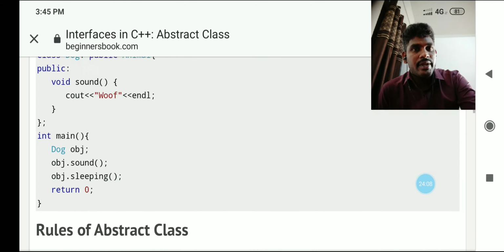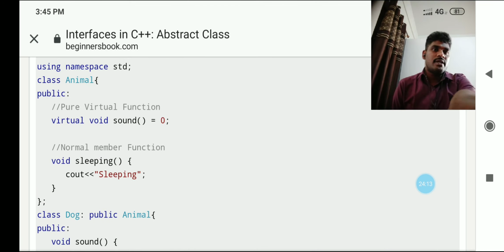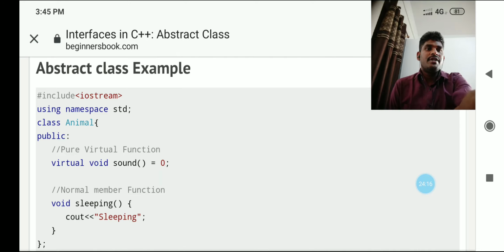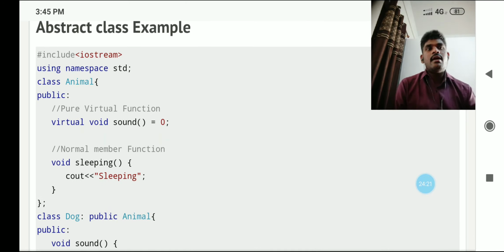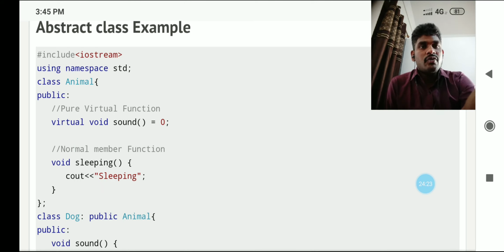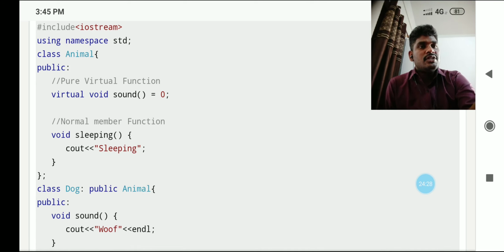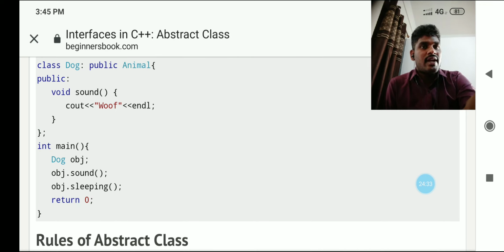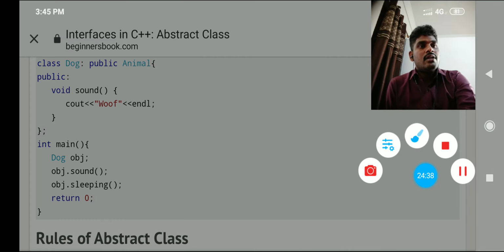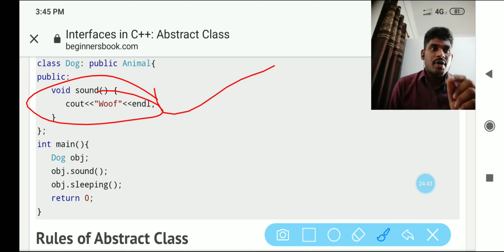Look at this example here. What is the pure virtual function? Virtual void sound is the pure virtual function, and this virtual function should be implemented in the derived class. So, pure virtual void sound equal 0. This virtual function should be implemented. Where? In the derived class. What is the derived class? Class Dog is the derived class. Here, void sound, so what happened here? The implementation part took place here.